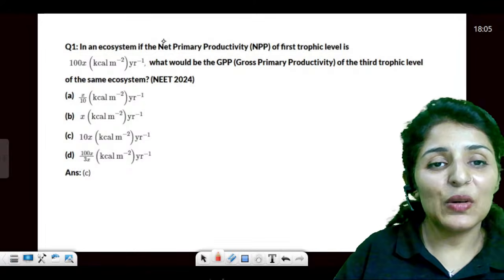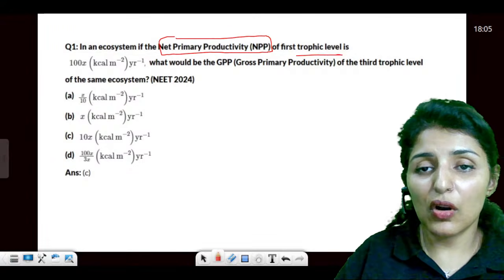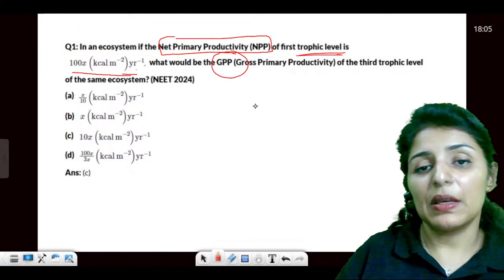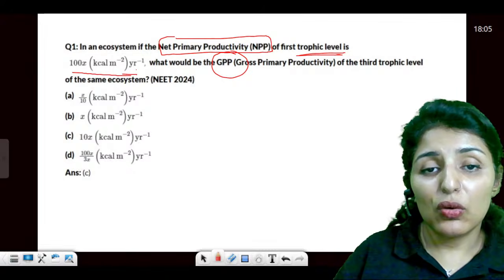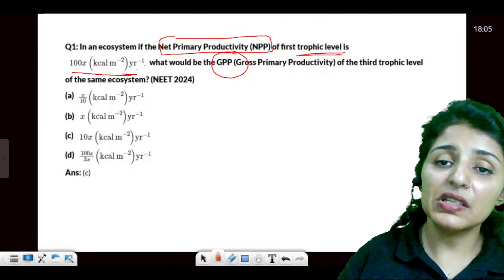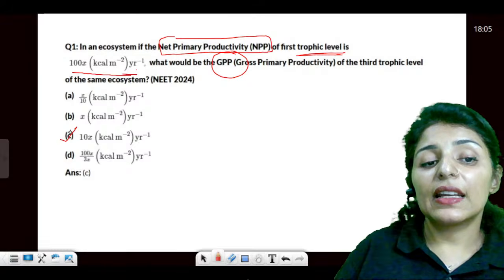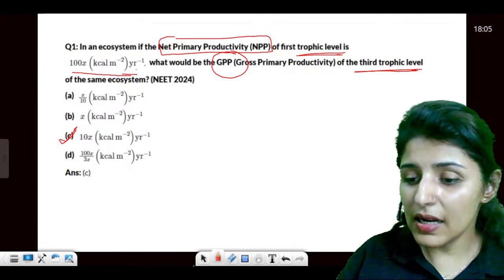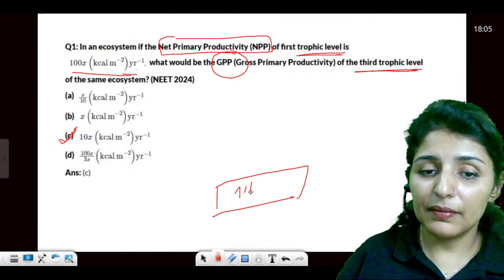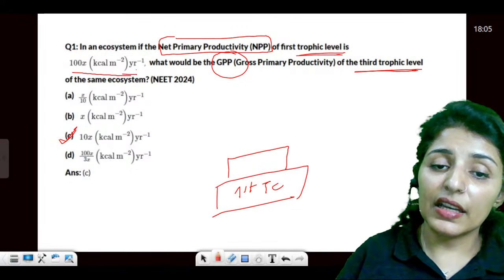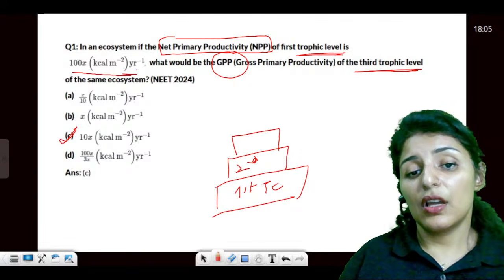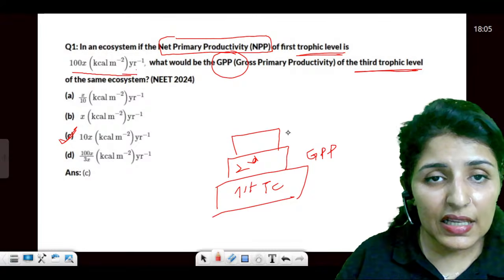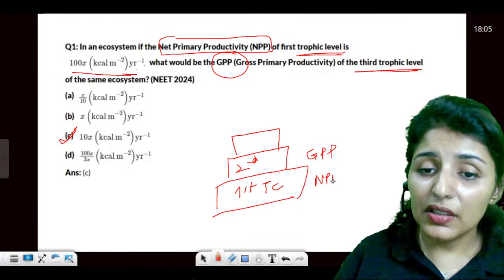Now, in an ecosystem, if NPP of first trophic level is 100x kilocalories per year, what would be GPP? What would be the GPP, guys? That will be exactly equal to the GPP of the third trophic level. Do you understand how? See, if this is the first trophic level, this is the second one, and then this is the third one. So GPP of this is equal to the NPP of this. Yes or no?